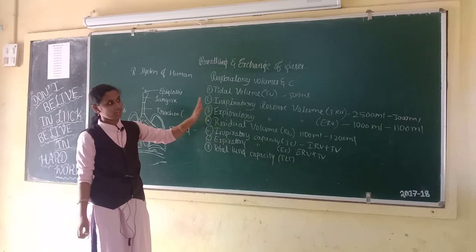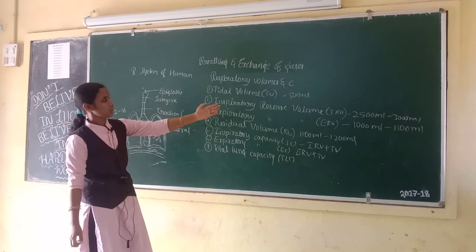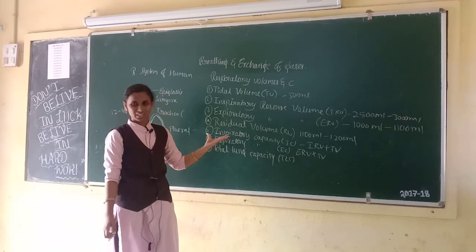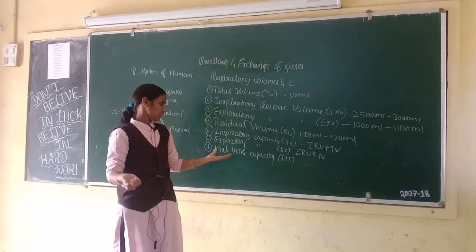These are all respiratory volumes: inspiratory reserve volume, tidal volume, expiratory reserve volume, residual volume, inspiratory capacity, expiratory capacity and